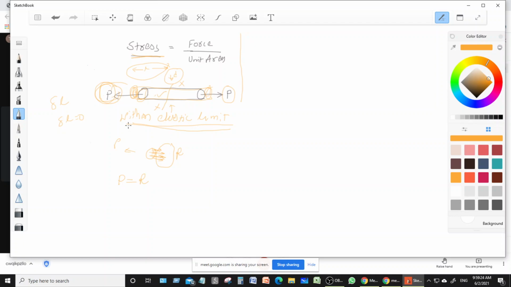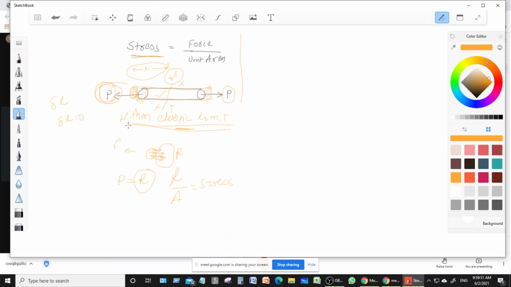So when you apply the external force, your body undergoes some deformation and will try to resist that external force by resistance, R. And if the load is applied within the elastic limit, then the resistance per unit area is called the stress, right?